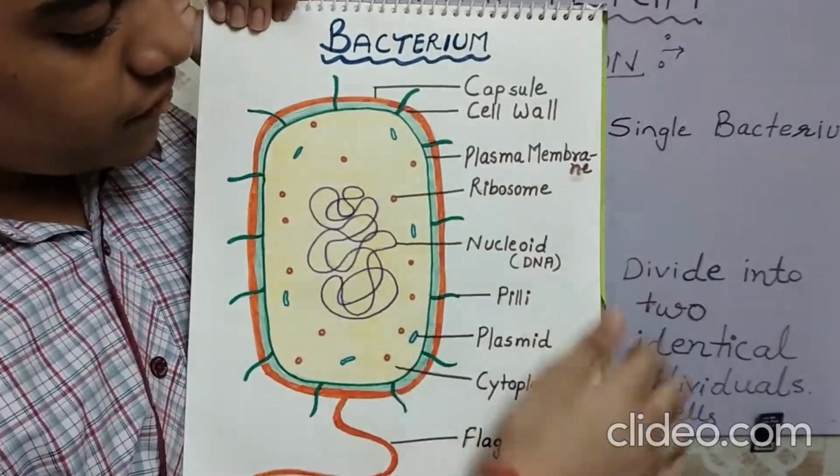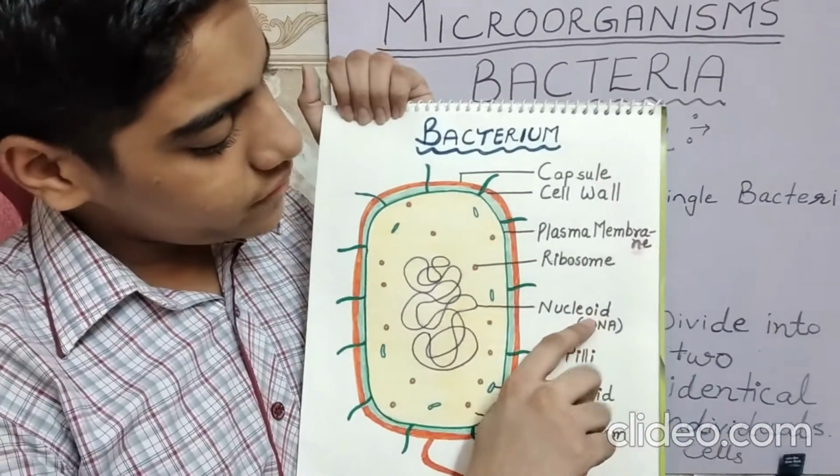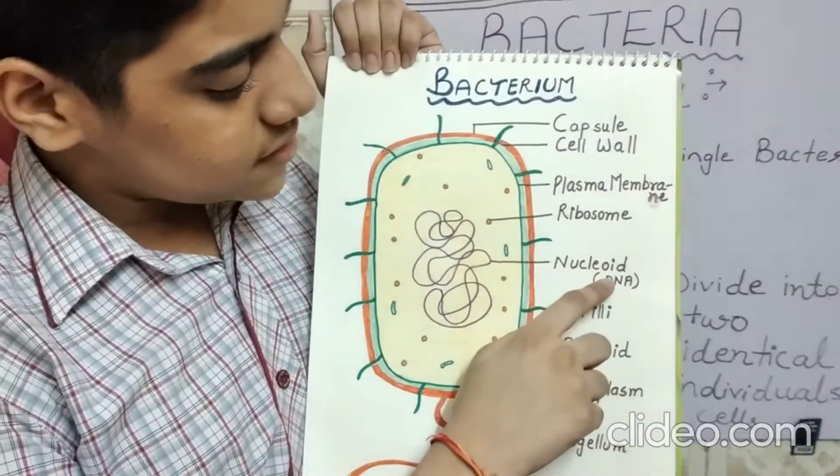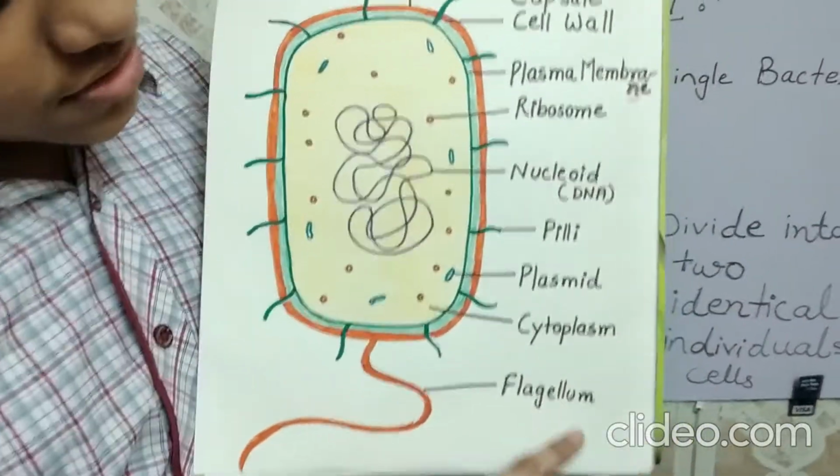Plant-like because it has a cell wall. It is a prokaryote because it does not have a well-developed nucleus. The region is known as the nucleoid. For locomotion, it has a flagellum.